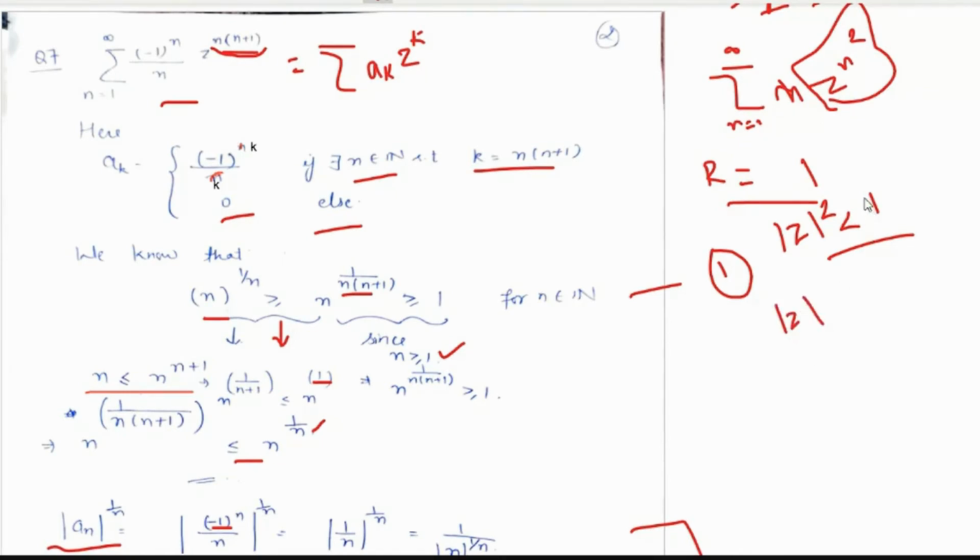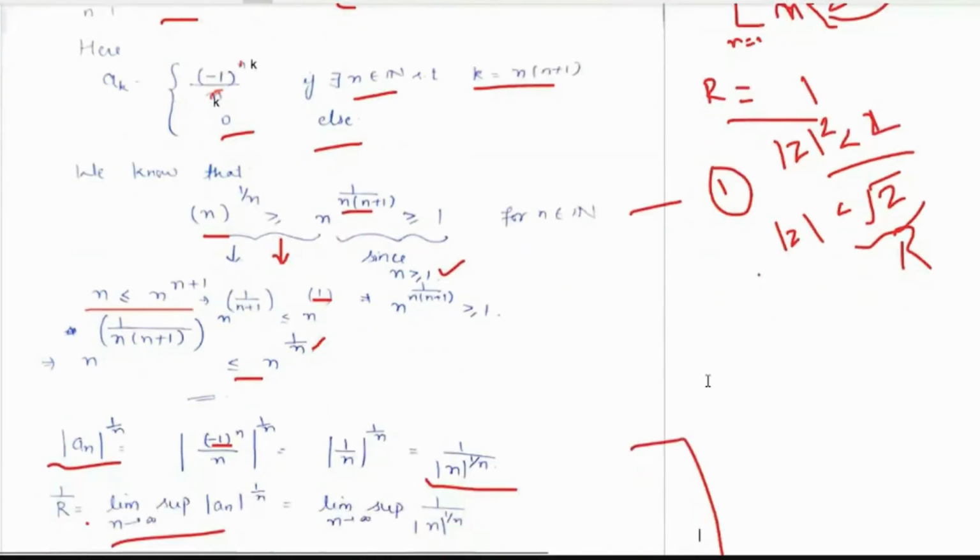So if, suppose here the radius of convergence came as 2, so mod z square would be less than 2, so modulus of z would be less than root 2. So its radius of convergence would have been root 2, right? So the power or multiplication factors change the radius of convergence. That was the main point. So here there is a multiplication factor with z, z into z to the power n into n plus 1, right? So therefore that would change the question.